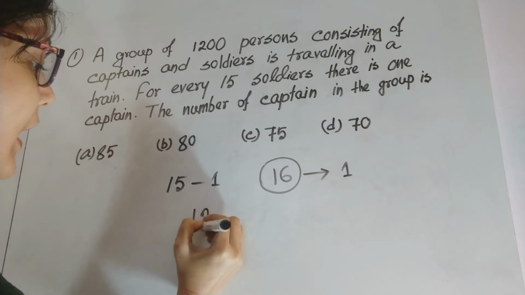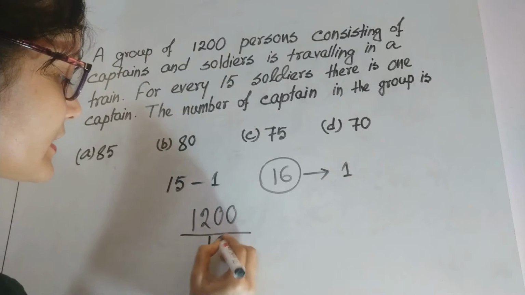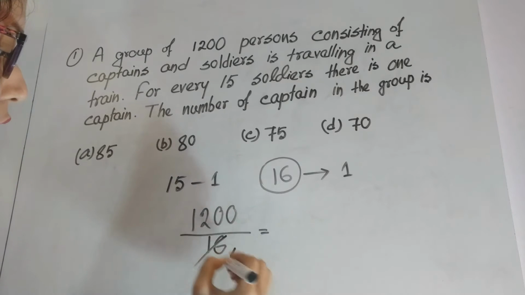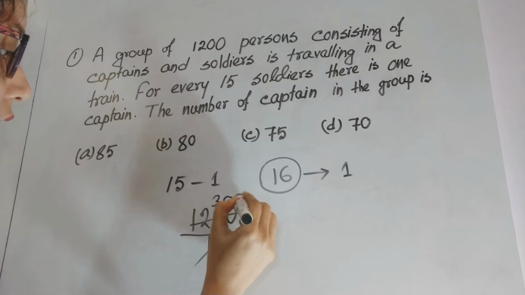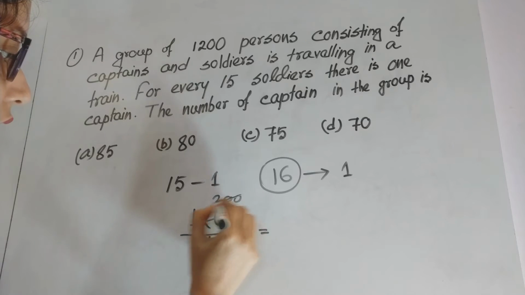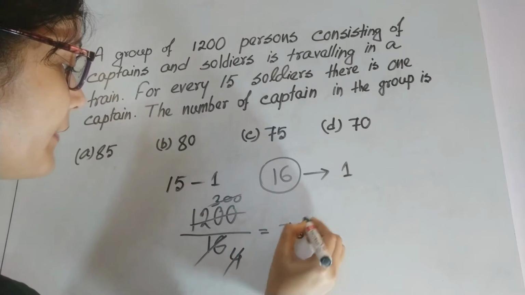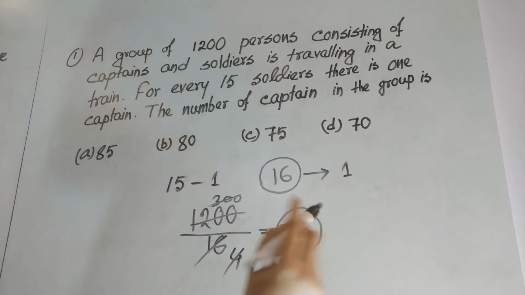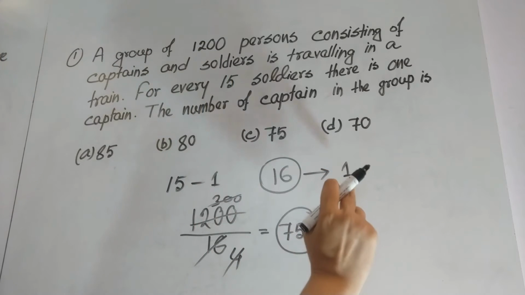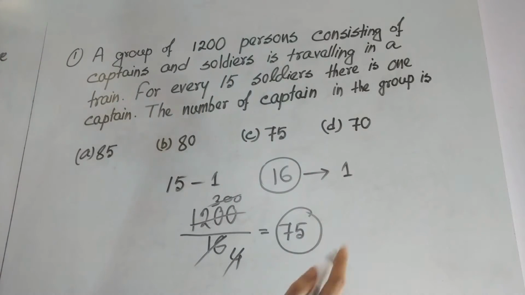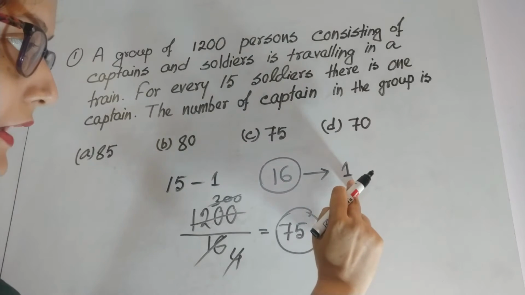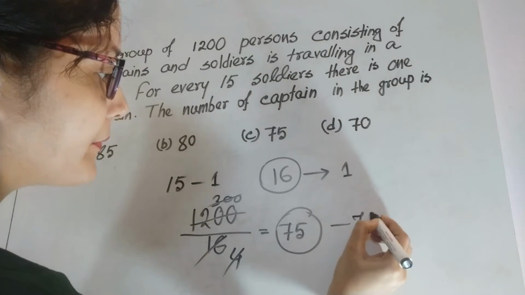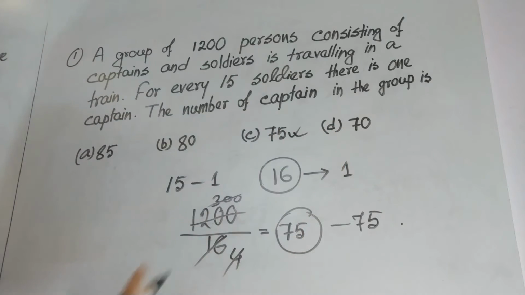What we have to do? We have to divide 1200 by 16. So what will be the answer? 75. 75 groups can be formed with these 1200 persons. So in a 16-person group, there is one captain. In one group, one captain, so in 75 groups, there will be 75 captains. So here the answer will be 75.